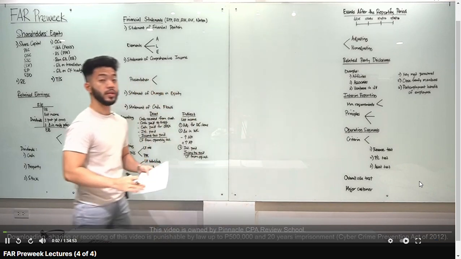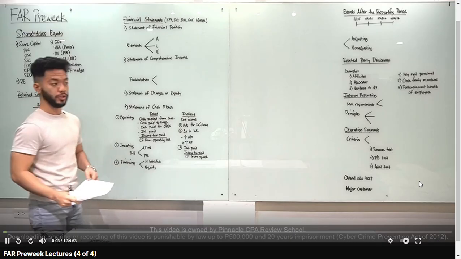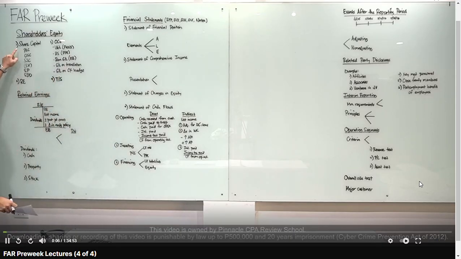Let's continue our discussion. Let's go to shareholders equity. We have 4 major sections in shareholders equity: share capital, retained earnings, OCI, and treasury shares. So for share capital, meron tayong preference share capital, ordinary share capital, subscribed share capital, minus subscriptions receivable. So naka-minus yan, contra equity yan.